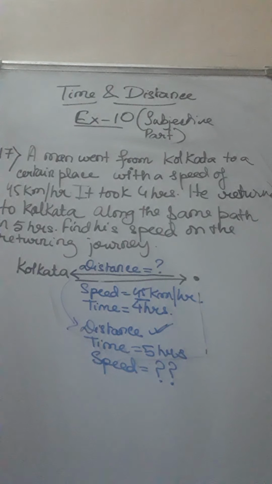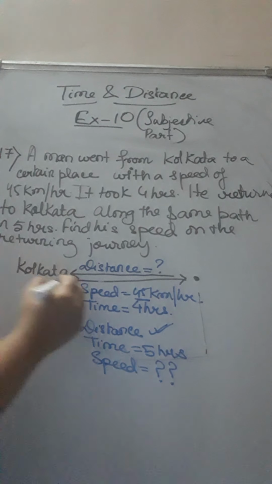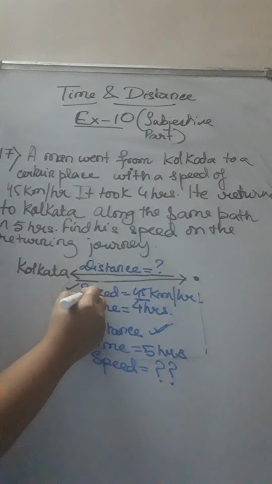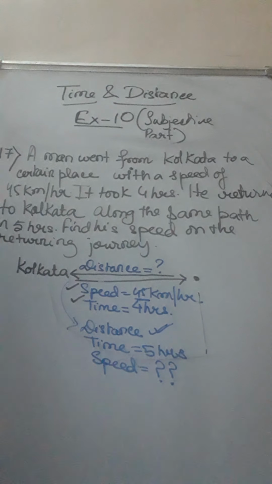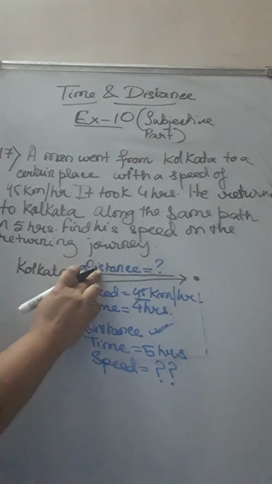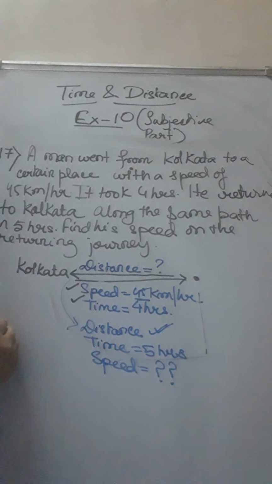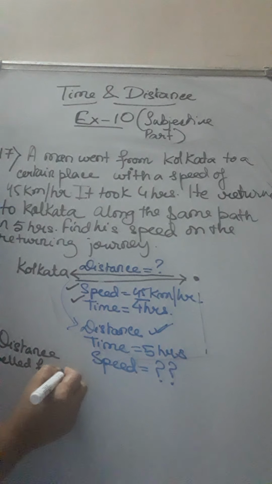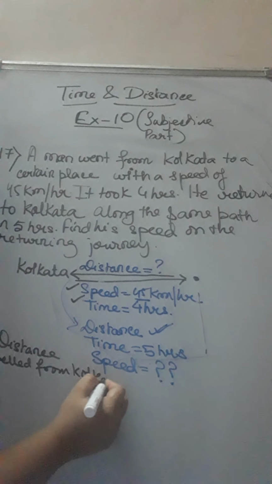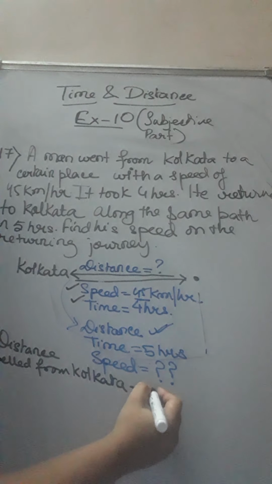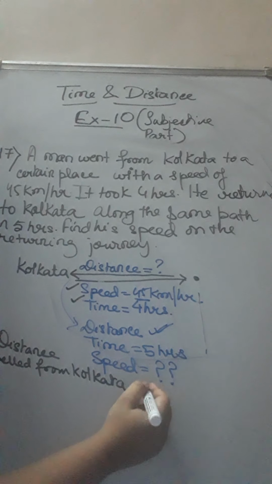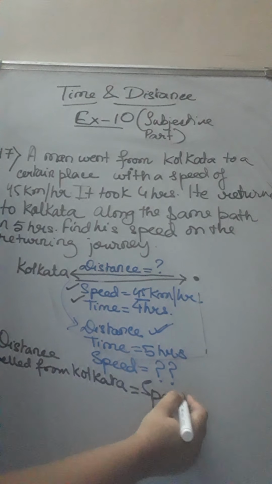Now first, what can we find out is, from the given speed and the time during his journey when he was traveling, we can find out the unknown distance by the formula: distance travelled from Kolkata is equal to speed into time.